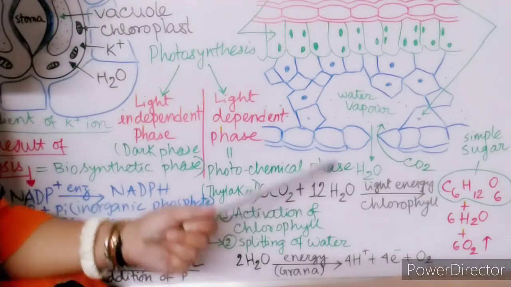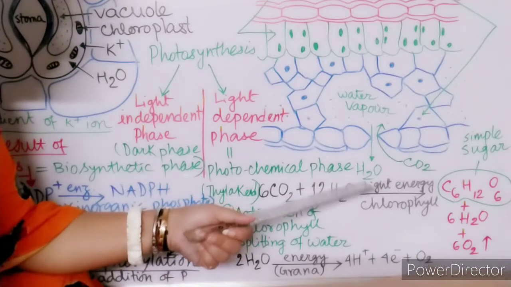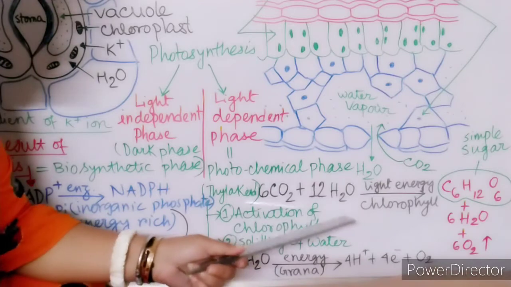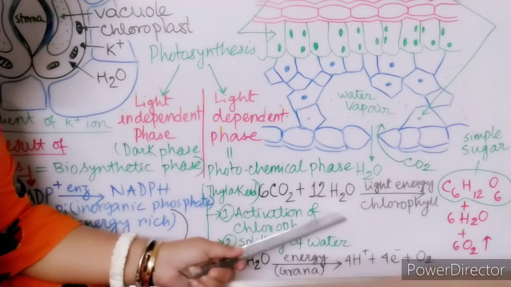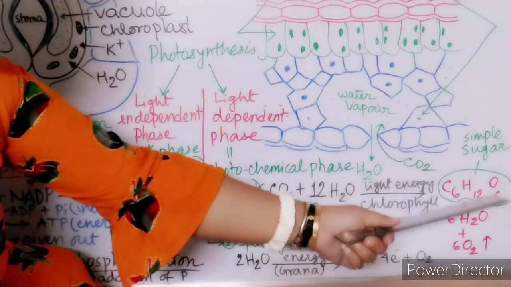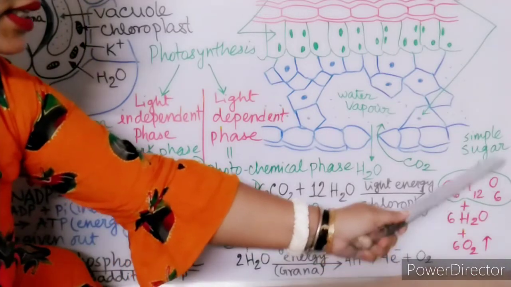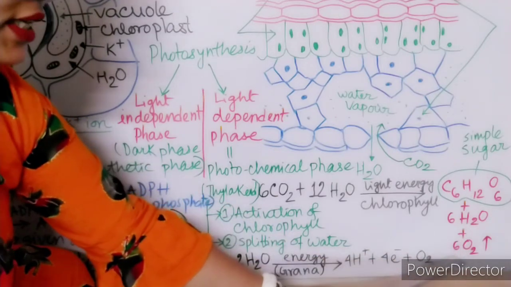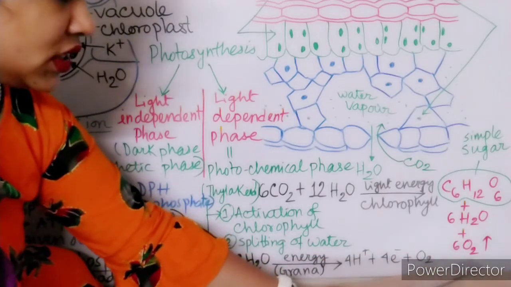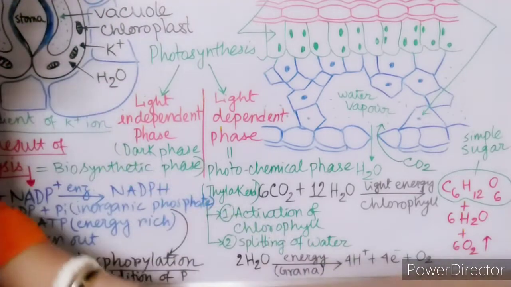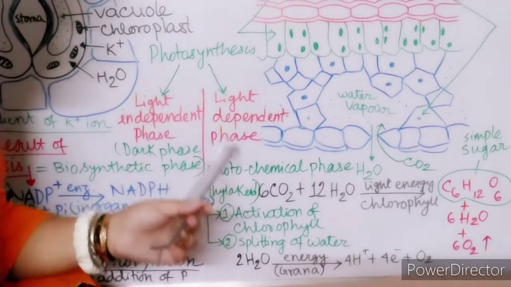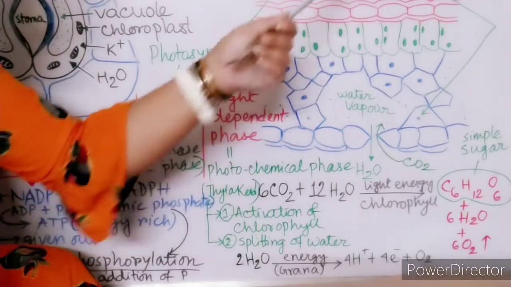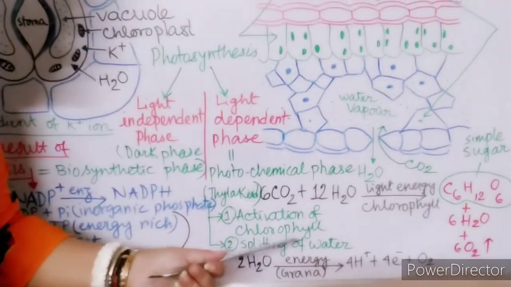Now, with the help of this light energy and chlorophyll, 6 molecules of carbon dioxide react with 12 molecules of water and produce glucose, C6H12O6. This is a simple sugar which is dissolved in water. Water, 6 molecules of water and 6 molecules of oxygen. Oxygen, as molecular oxygen, will liberate outside. So light dependent phase is divided into two main steps. One is activation of chlorophyll. After trapping the sunlight, the chlorophyll gets activated